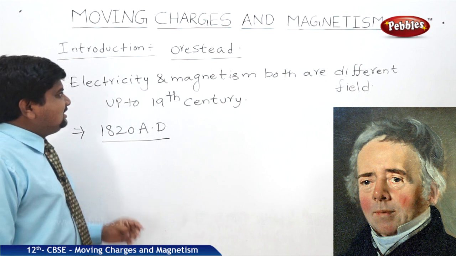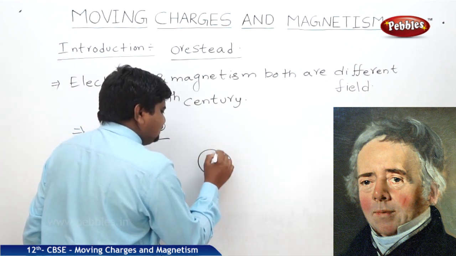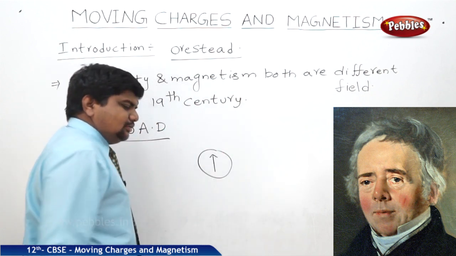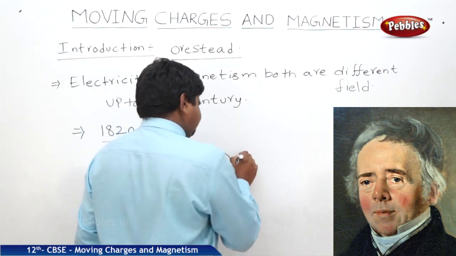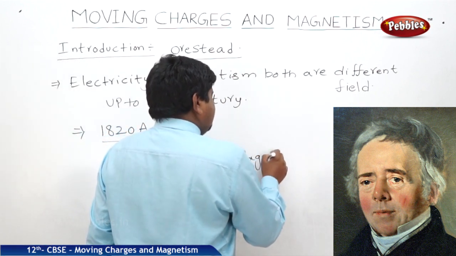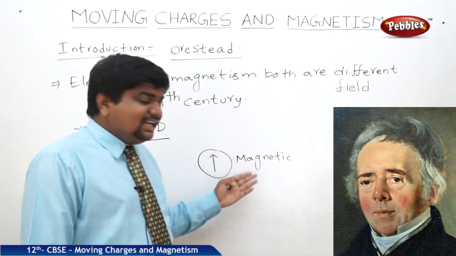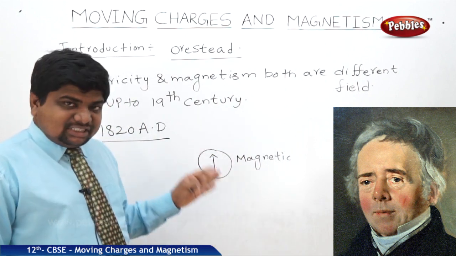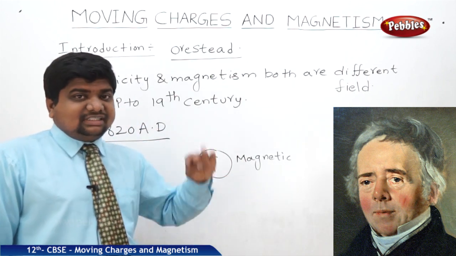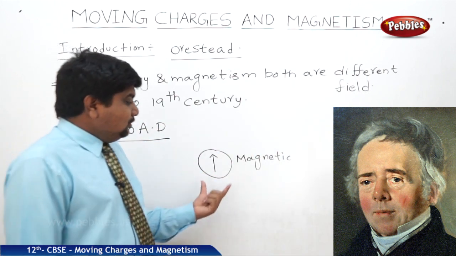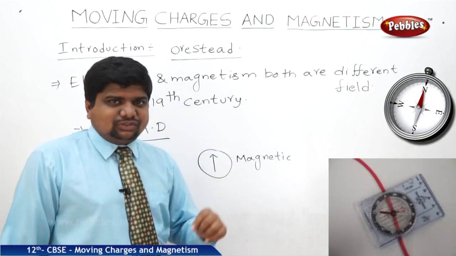What is the observation made by Ørsted? He accidentally placed a magnetic deflection or magnetic compass box. In those days, to find distances or directions, the sailors mostly used this magnetic compass box to find where they should go: what is the north side, the south side, the east side, and the west side. So the magnetic compass box was an essential element in those days.